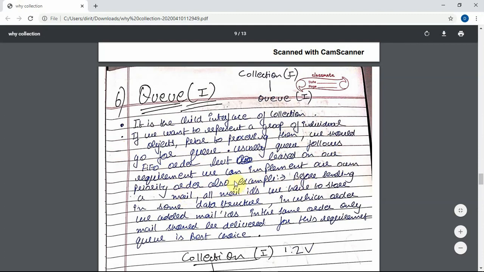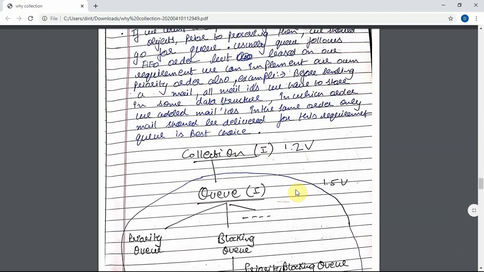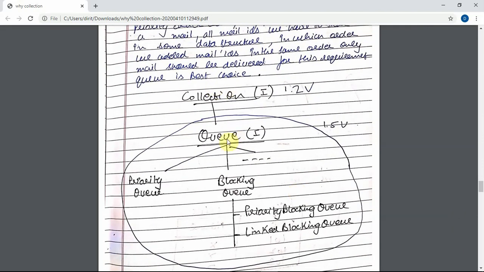For example, before sending a mail, all mail IDs have to be stored in some data structure. In the same order we added the mail IDs, the mails should be delivered. For this requirement, queue is the best choice. The most used queue is PriorityQueue.